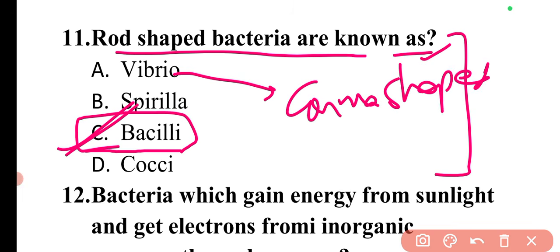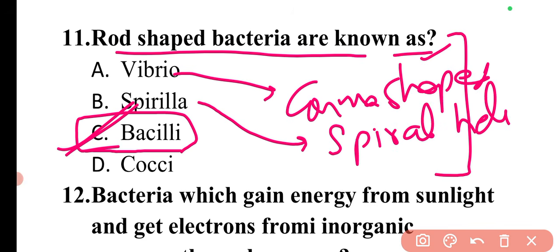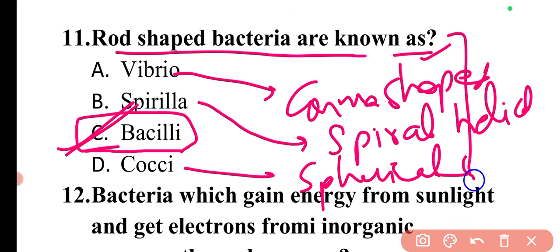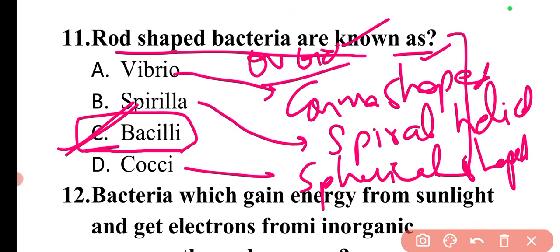Spirilla are the spiral shaped or helical shaped bacteria. And cocci are the spherical shaped or ovoid shaped bacteria. So these are very important. Bacilli and cocci are the two most important, most repeated types of bacteria.